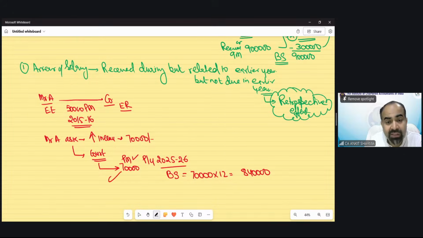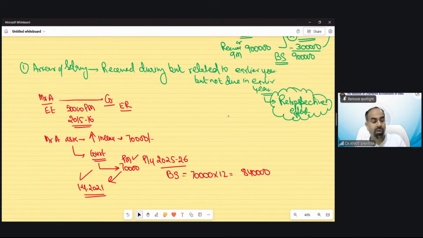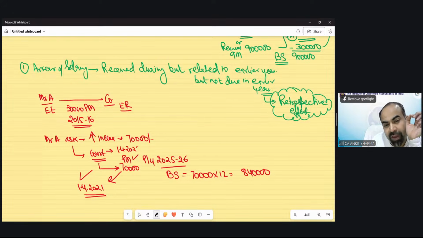But the court says this 70,000 will not be effective from this year. It needs to be increased from 1st April 2021. So the increment the court has decided, and now a very interesting thing, the order of the court has been passed on 1st April 2025, in this previous year. They have increased the salary from 50 to 70, but the effect is retrospective.